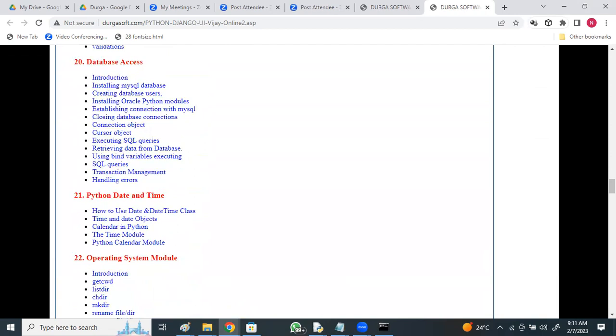So I will also show you the installation of MySQL. I'll show how to download it, how to install it, how to connect, and how Python can connect with it. I'll show how to create database users, installing and connecting, and the different types of operations we perform using a database. Everything will be discussed.